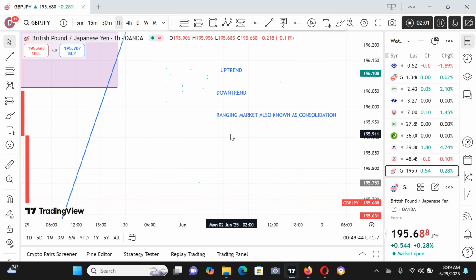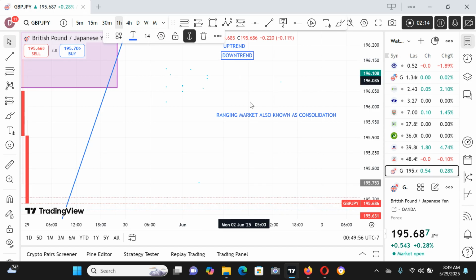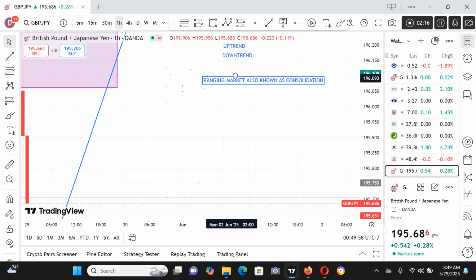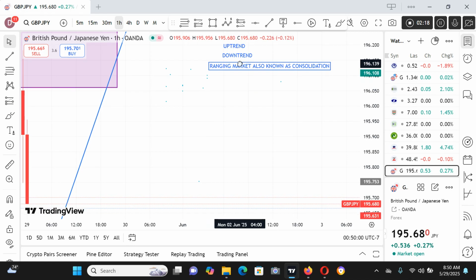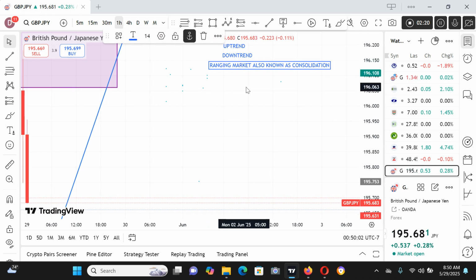So these are the three basic types of market structure: the uptrend, the downtrend, and the ranging market, also known as consolidation market.